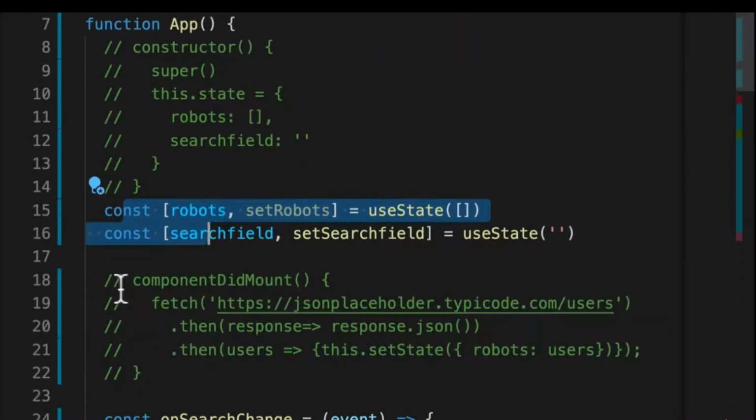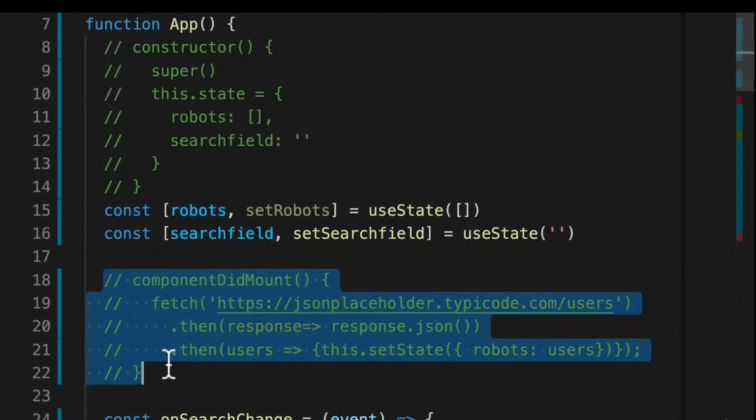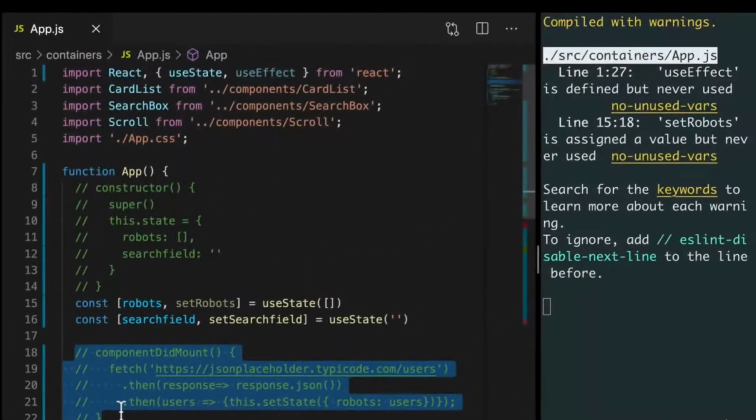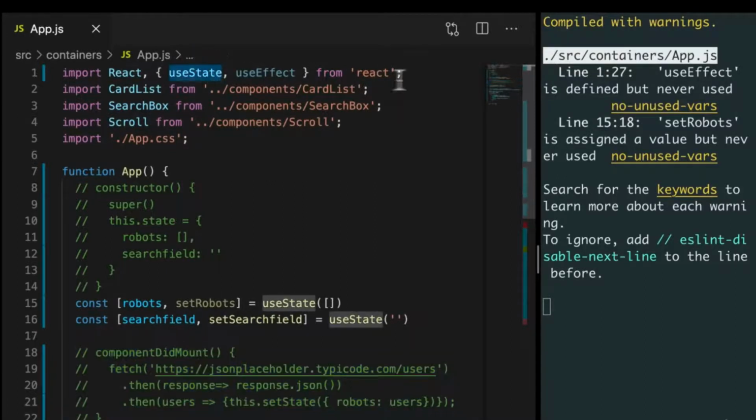Next step is to add the lifecycle hooks. Again, remember what hooks are. A hook is a special function that lets you hook into React features. We've hooked into the state feature of React so that we can create state. The next part is to hook into the lifecycle events that we got with classes, but this time within a function. I'll see you in the next one.